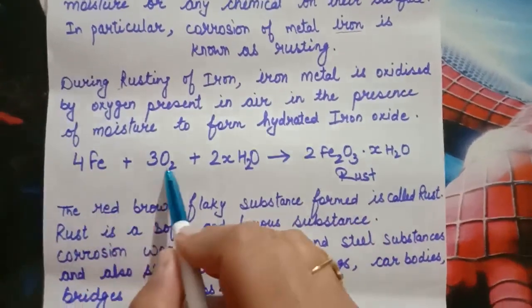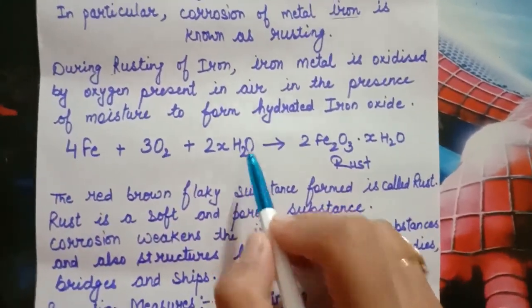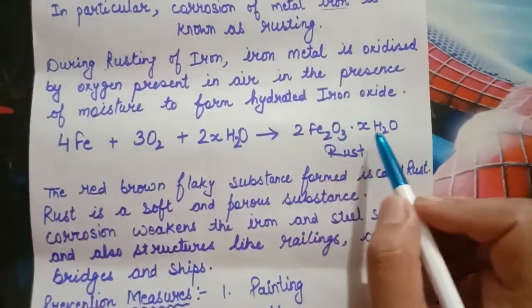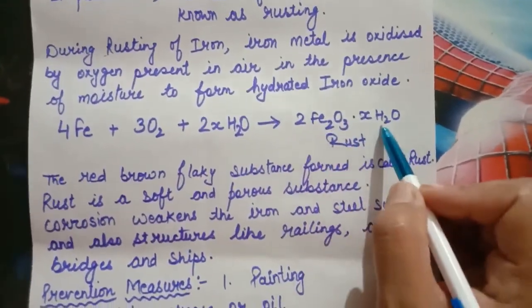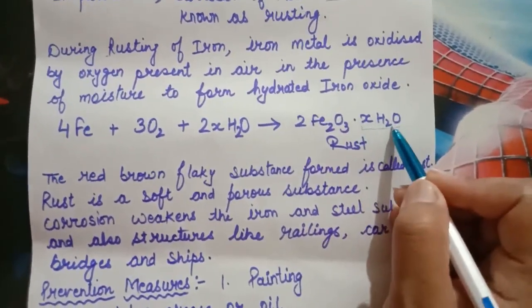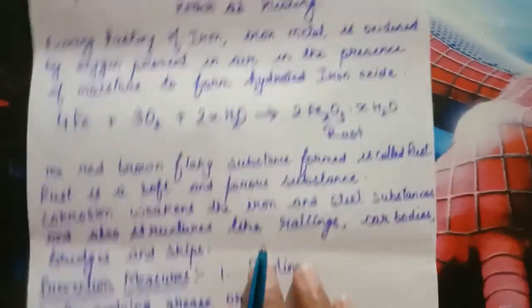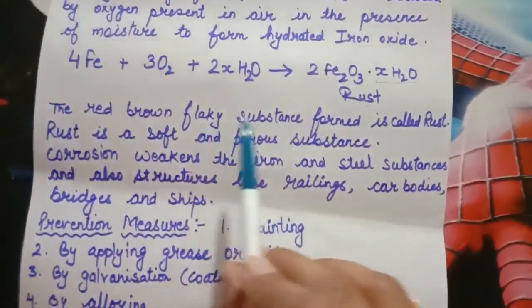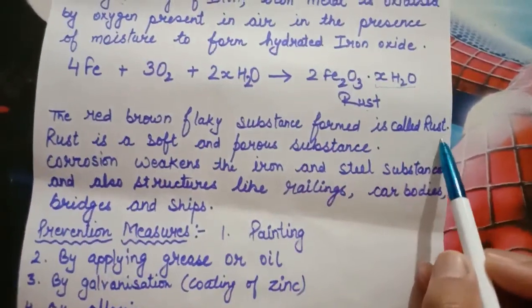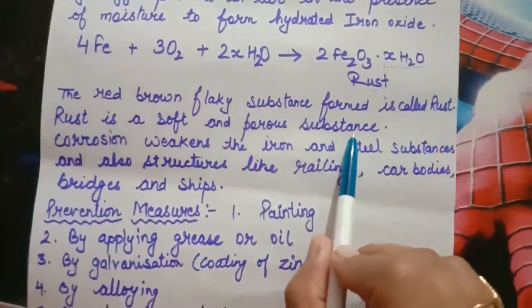Here iron, in the presence of oxygen and water, converts to iron oxide that is hydrated, meaning X molecules of water are there. This is the formula of rust, and this red-brown flaky substance formed is known as rust, a very soft and porous substance.